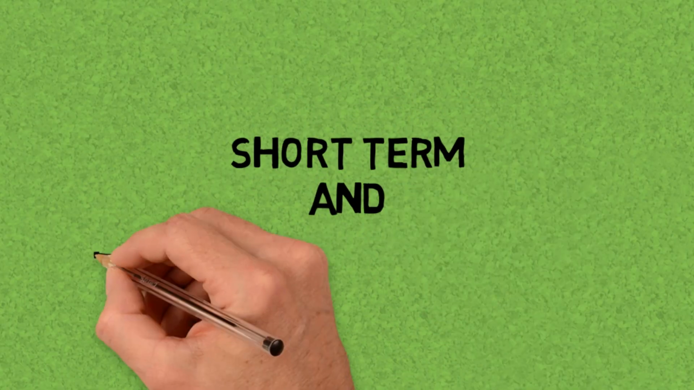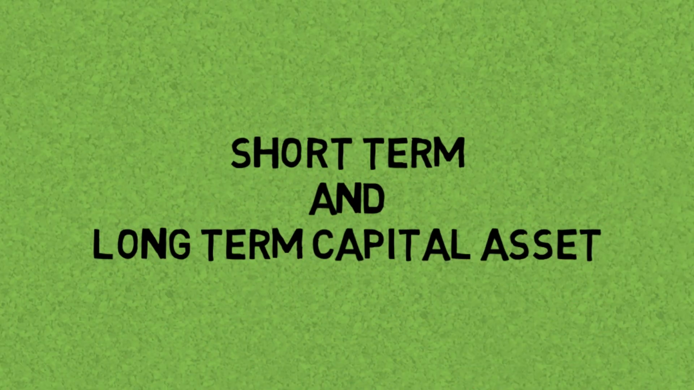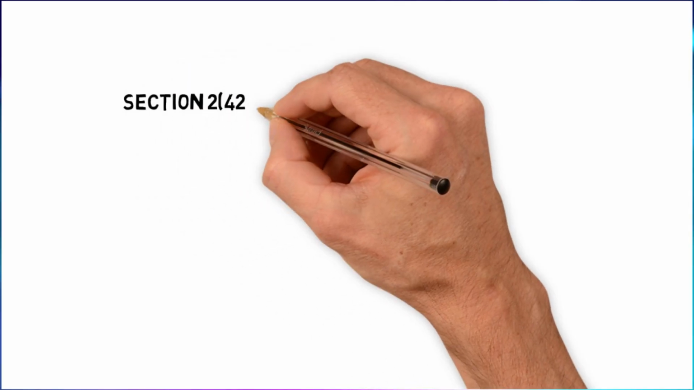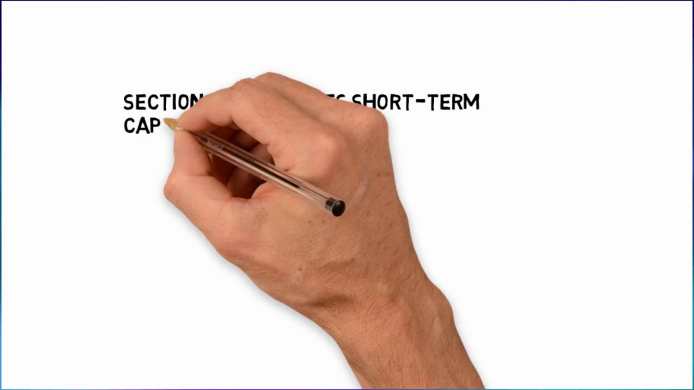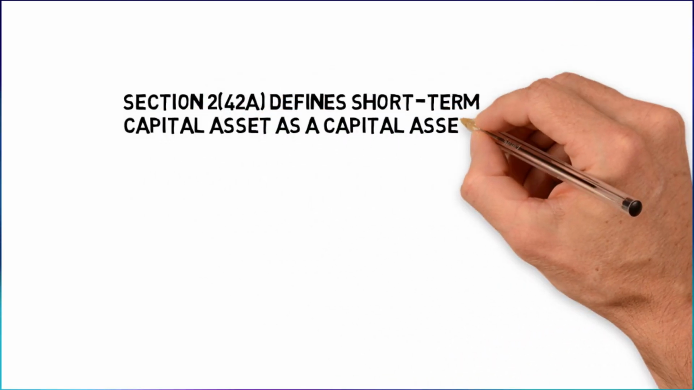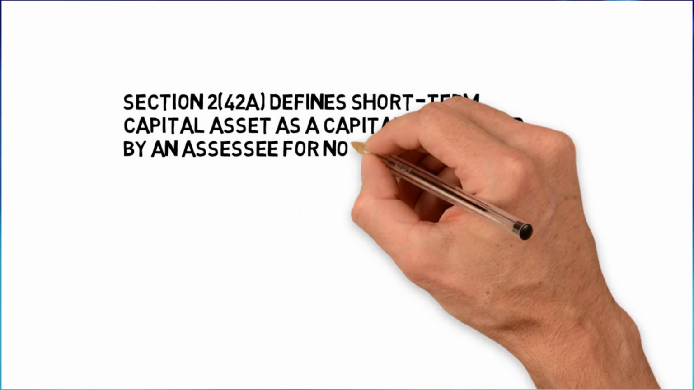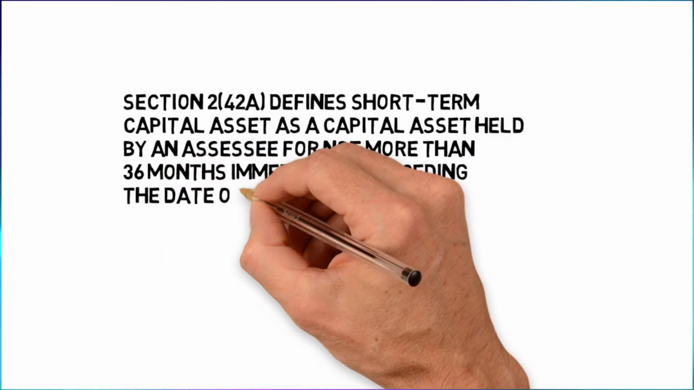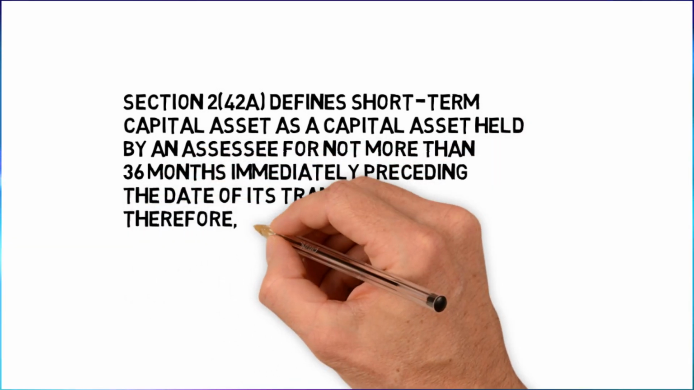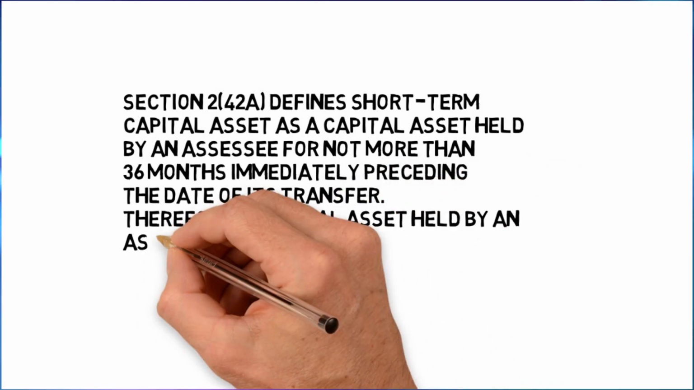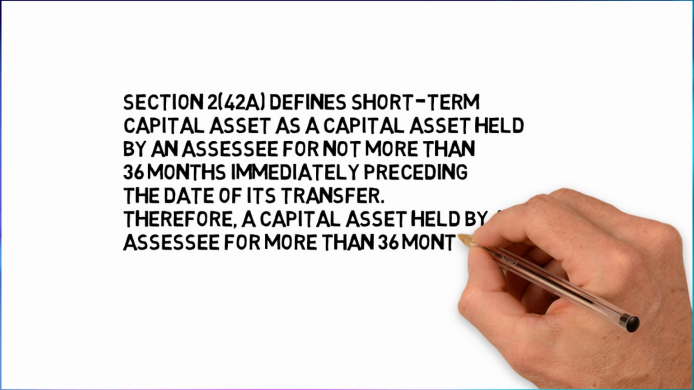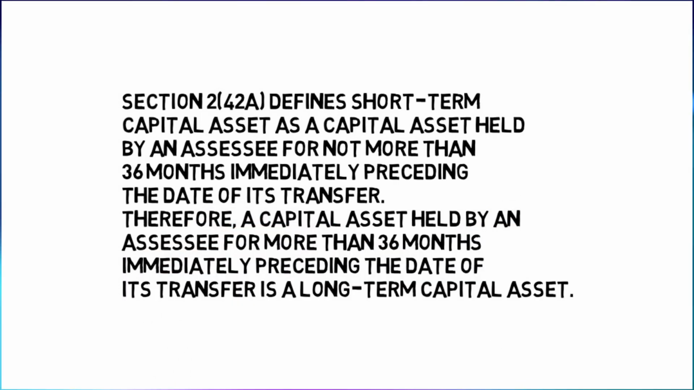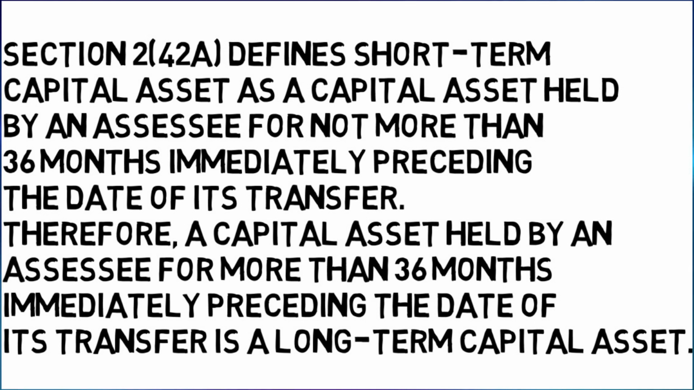Now, the important term is that capital assets can be categorized or classified under two heads: short term capital asset and long term capital asset. Section 2 subsection 42A defines short term capital asset as an asset held by an assessee for not more than 36 months immediately preceding the date of its transfer. Therefore, a capital asset held by an assessee for more than 36 months immediately preceding the date of its transfer is a long term capital asset.